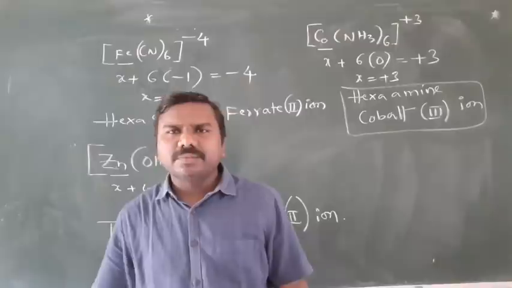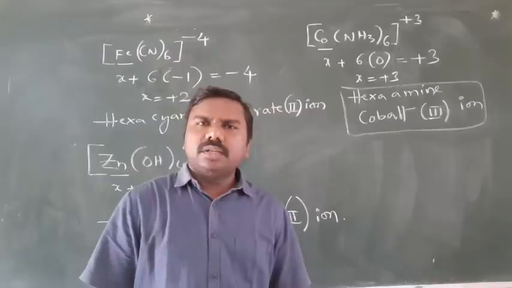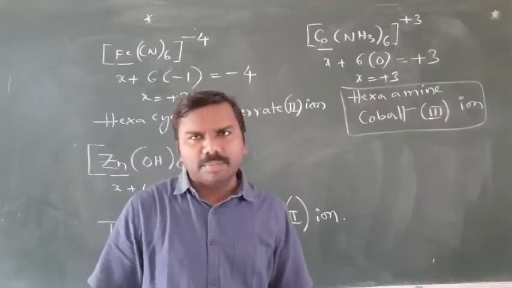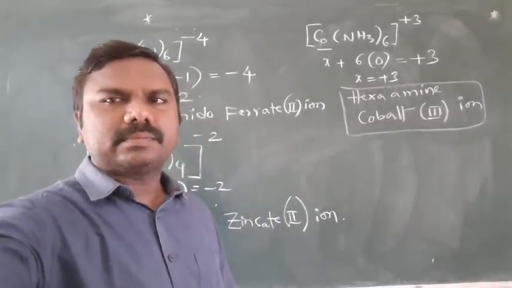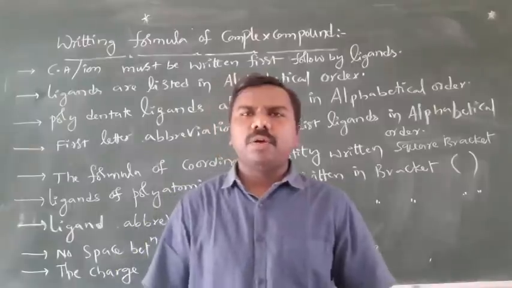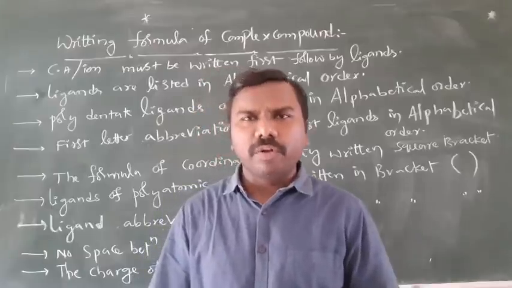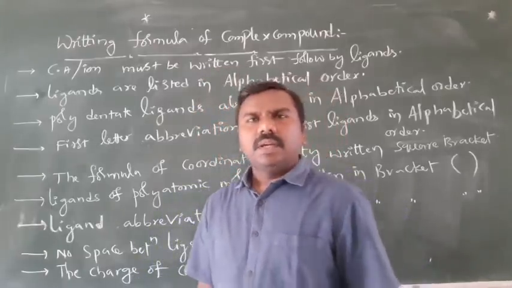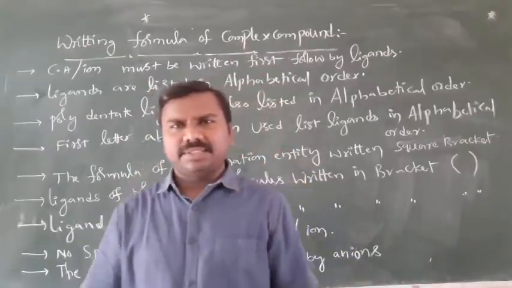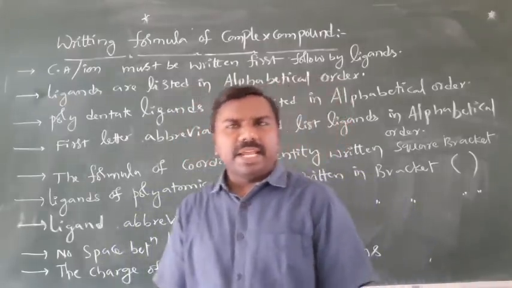Okay. Now, we'll discuss how to write the formula of a compound if they give the name of a complex compound. Students, if they give the name of a complex, how do we write the formula? There are a few rules we need to follow. The first rule is, if they give a name, we should write the central atom first. Next, followed by the ligands.